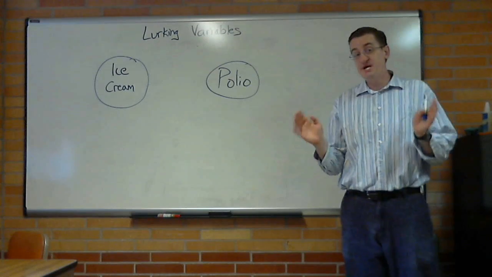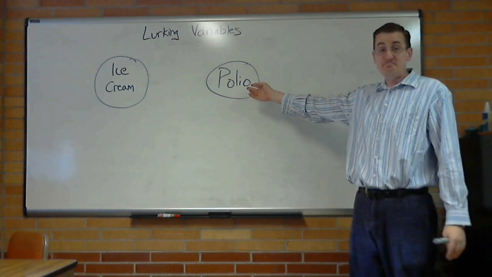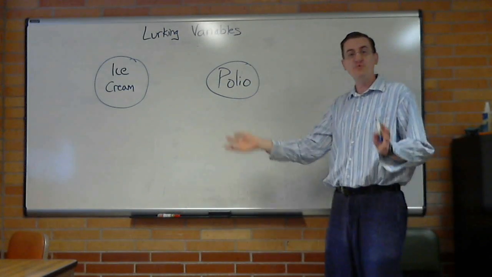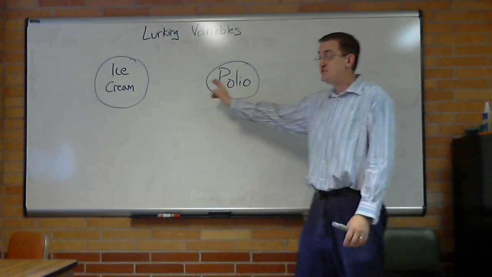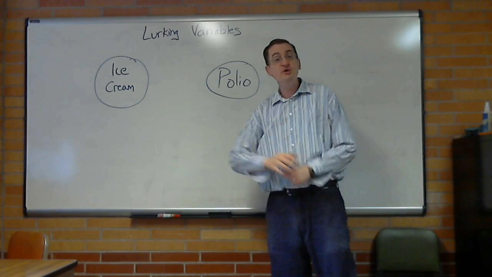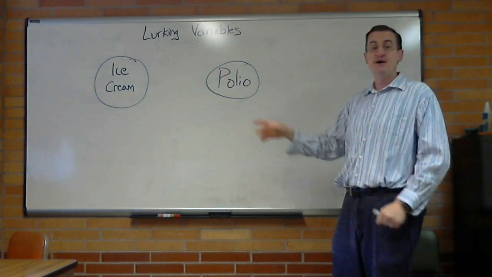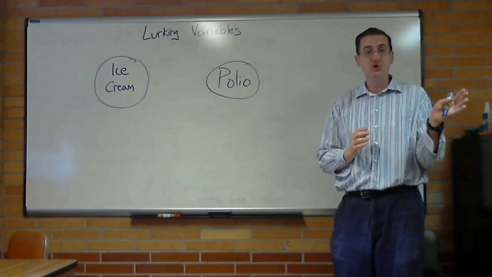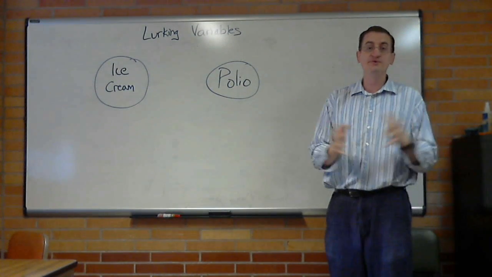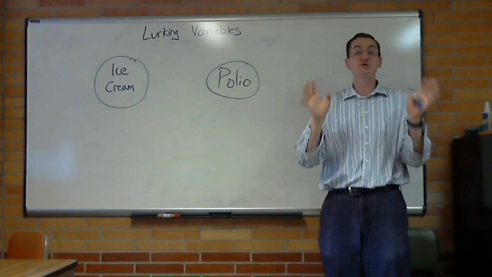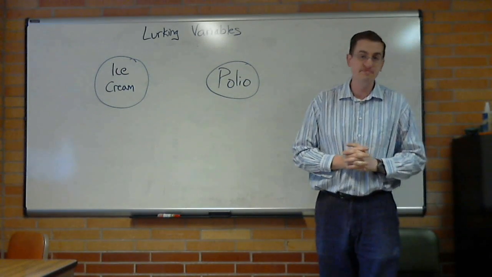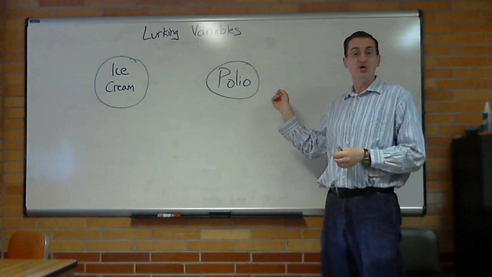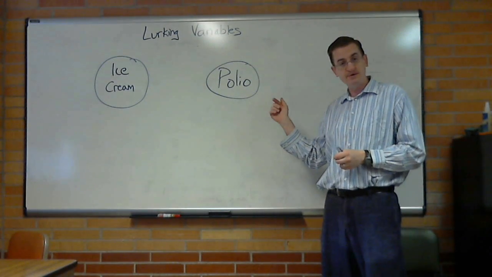Another true story, 1950. Polio was a big deal, very scary disease. People were still a little unsure of what it was and how to fix it. They did realize that children who had recently had ice cream had a higher risk of contracting polio. Ice cream sales were correlated with polio incidents. Huge scare. Parents were warned not to feed their children ice cream. Ice cream sales plummeted. You can blame Dr. Sandler. Question is, could there be a lurking variable here?